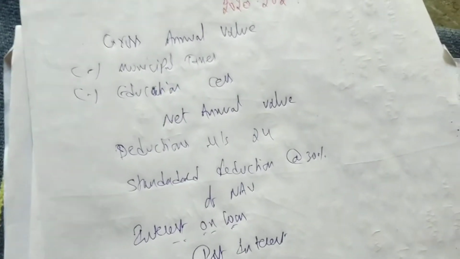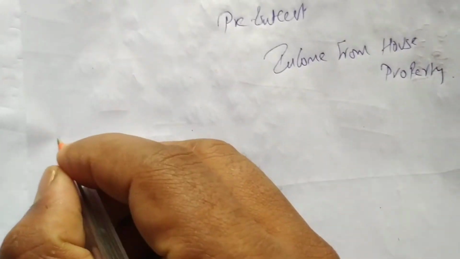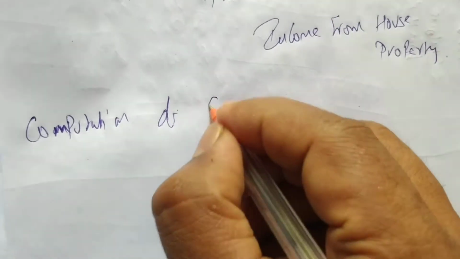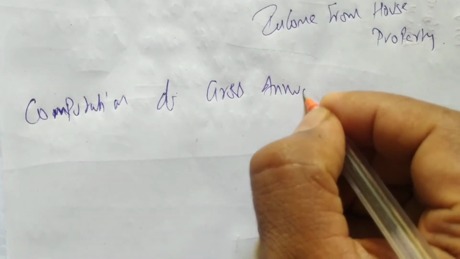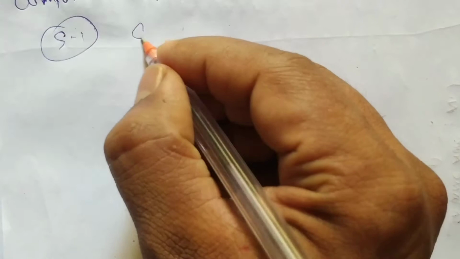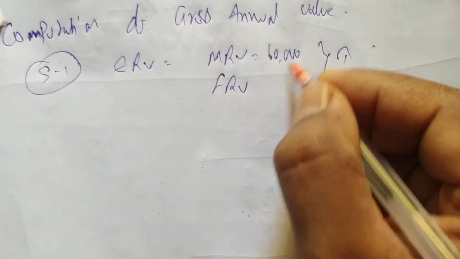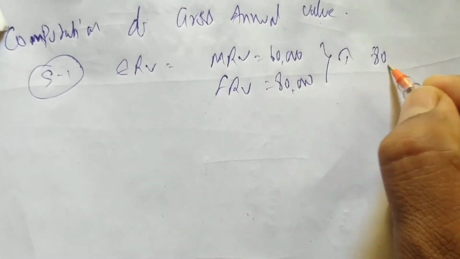So for house 1, first we have written the entire format. First we have to find out the GAV, computation of gross annual value. We know how to do gross annual value. Step 1, ERV we have to find out. How do we find out ERV? MRV or FRV, whichever is higher will be considered as ERV. MRV for the first house is 60,000 and FRV is 80,000. So MRV is 60, FRV is 80, higher is 80,000.